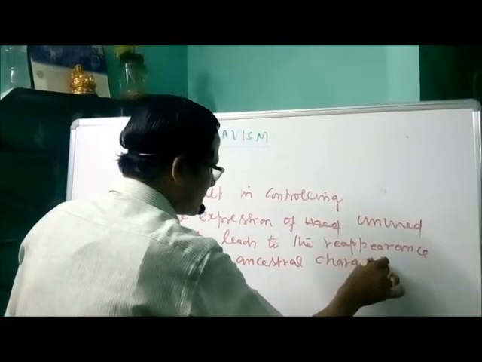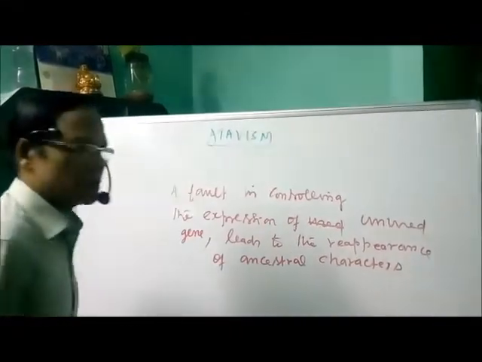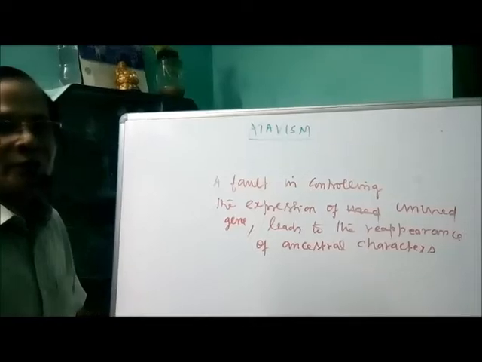So the genes remain as such in the genome, but in an inactive form.